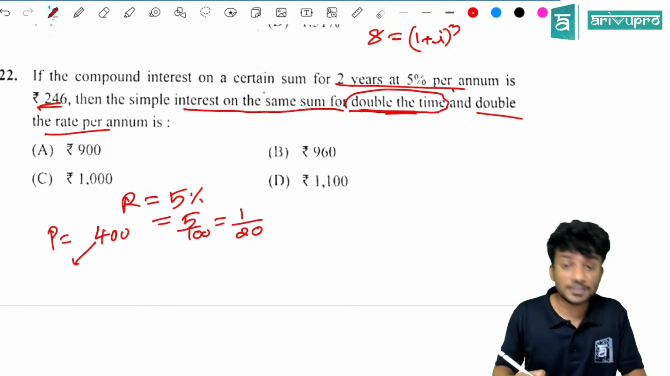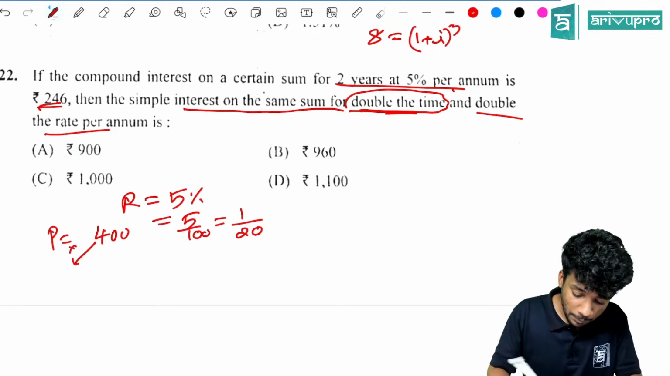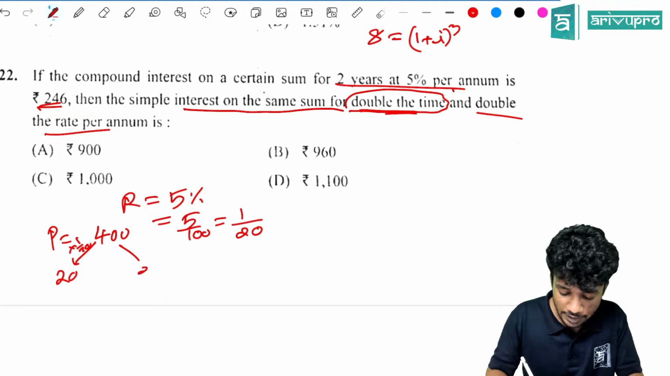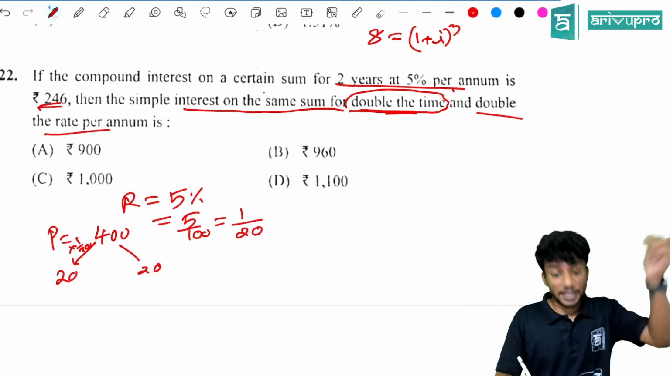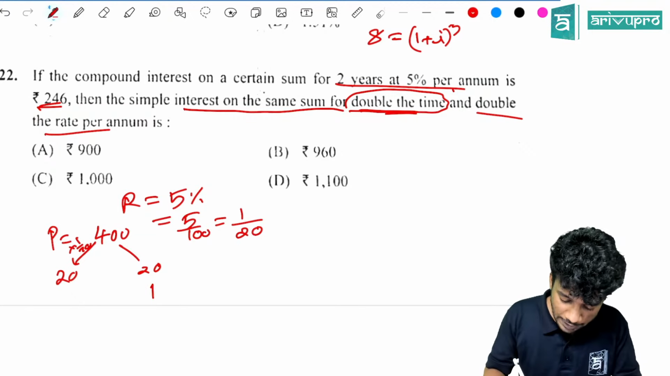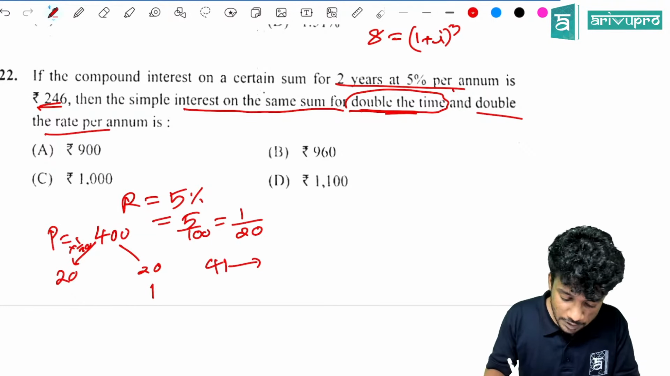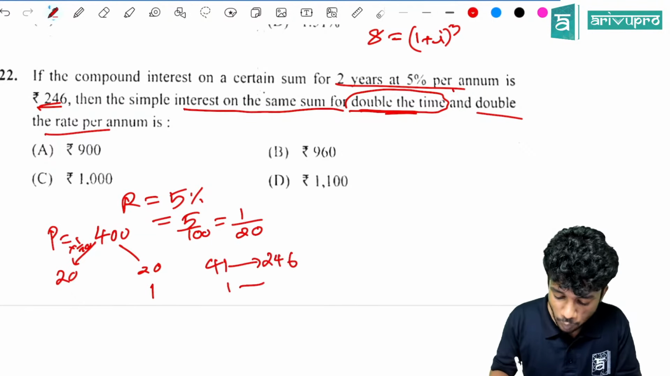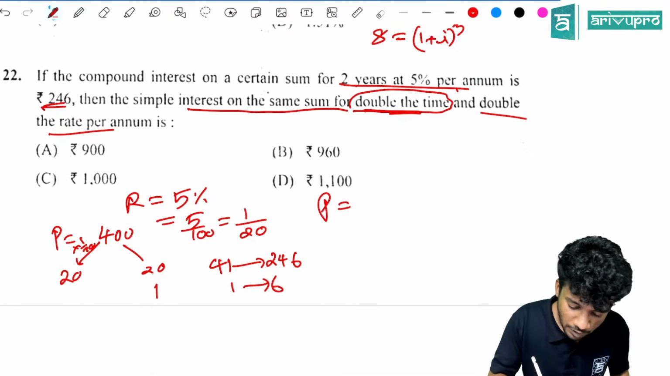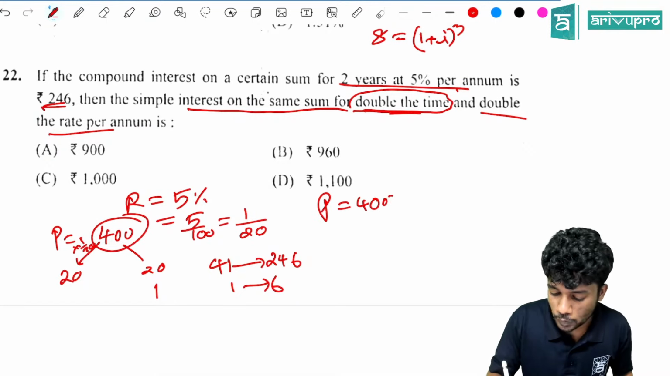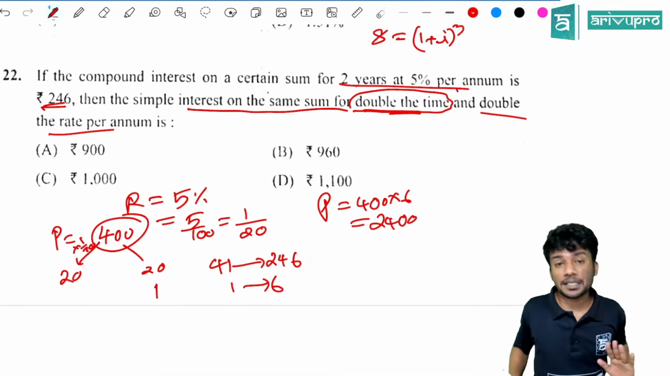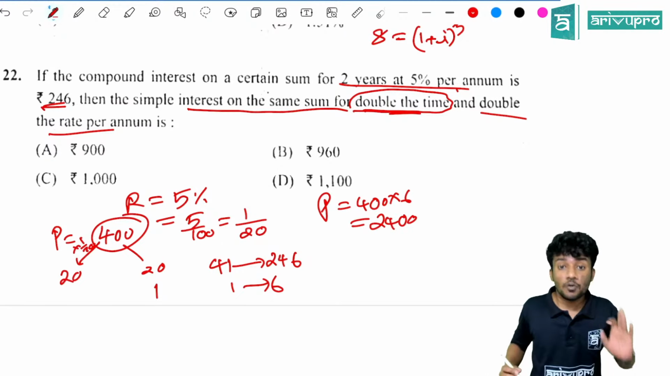Then interest for the first year will be 1 by 20 of 400, that is 20. Interest for the second year is 20, and interest on this 20 is how much? 1. So in total 41 corresponds to 246. So 1 is how much, guys? It is 6. So P is equal to 400 into 6, which is 2400. So we found the value of P.